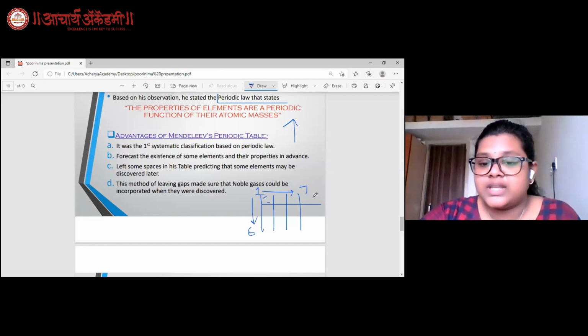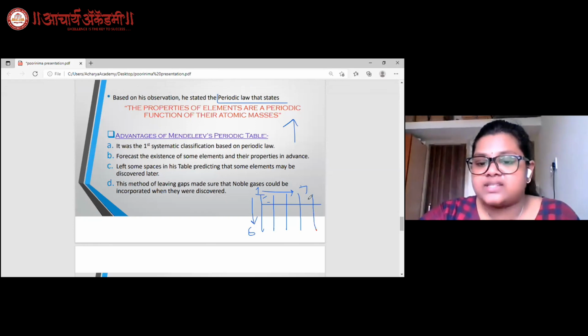Thus, when the noble gases and many more elements were identified, they were placed without disturbance of the existing elements. The noble gases were placed in group 8.